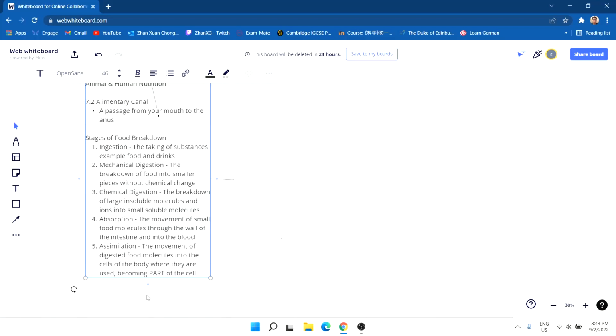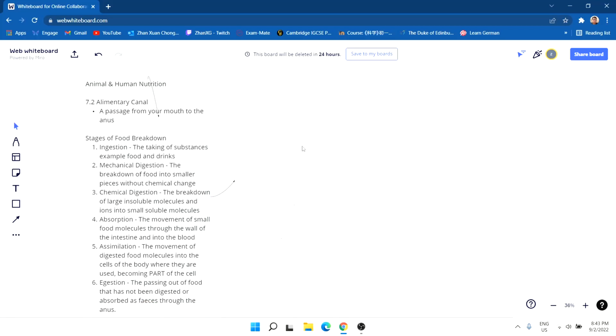Okay. Number 6, we have the final one, egestion. Egestion is basically the passing out of food that has not been digested or absorbed as feces through the anus. Okay, so these are the stages of food breakdown and where they occur.